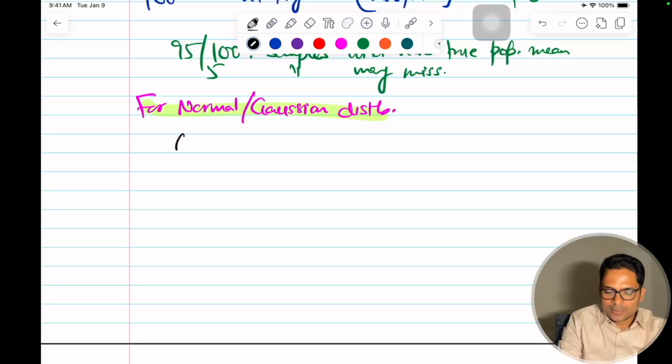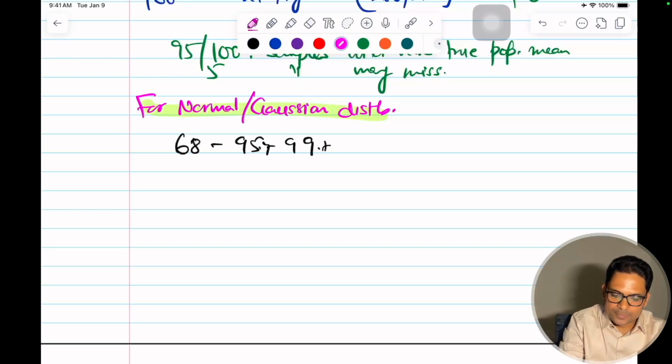Normal, so we know the 68, 95 and 99 rule. There is 95.4 and this is 99.7. This is plus minus 1 standard deviation, this is plus minus 2 standard deviations, this is plus minus 3 standard deviations.